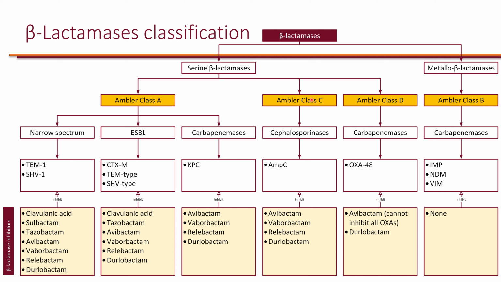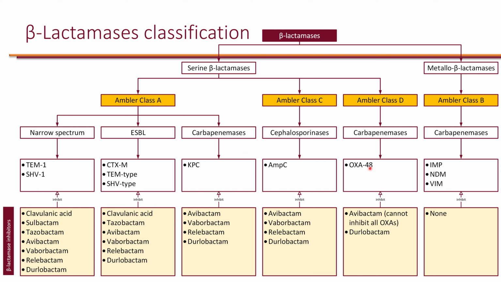Then we have class C, which is essentially cephalosporinases. Now, don't let the name fool you. They can also break down penicillins. And these are essentially AmpC that are, again, inhibited by more recent beta-lactamase inhibitors. And we have class D that are carbapenemases, but again, these can break down penicillins and cephalosporins as well. So these are OXA types.